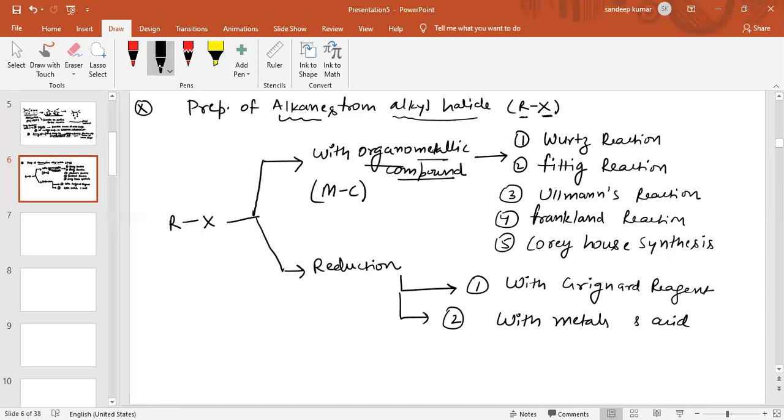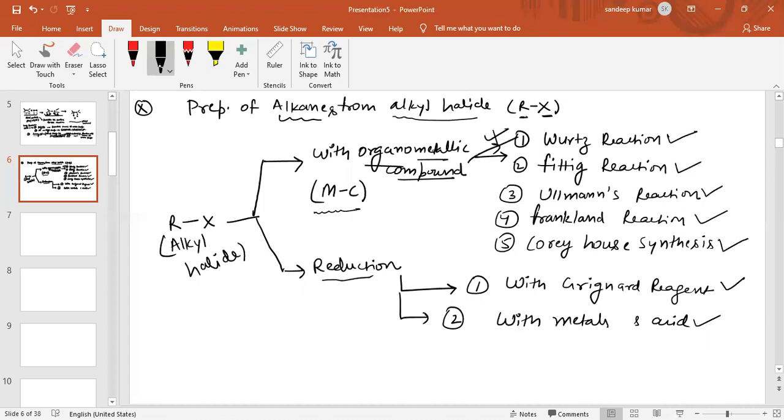From alkyl halide: when alkyl halide reacts with an organometallic compound, where a metal-carbon bond is present, we will discuss the Wurtz reaction, Fittig reaction, Ullmann reaction, Frankland reaction, Corey-House reaction, and alkyl halide on reduction with Grignard reagent and with metals and acid. All will give alkanes. So first we are going to discuss which reaction? This is the Wurtz reaction. Make the flow chart of each and every reaction.